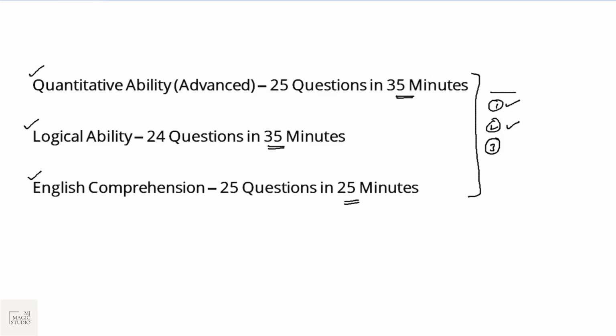The total time given is for the section; there is no time attached to one particular question. 35 minutes is the sectional timing, so in 35 minutes you need to answer these 25 questions. Questions will come one by one. There are no negative marks, no on-screen calculator, no writing pads.